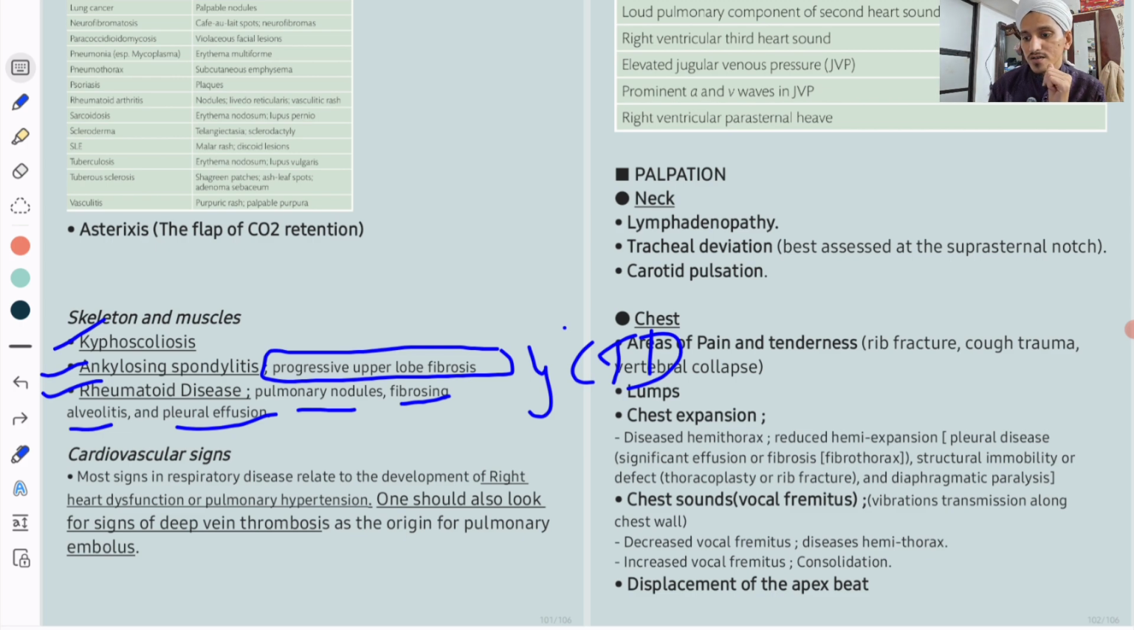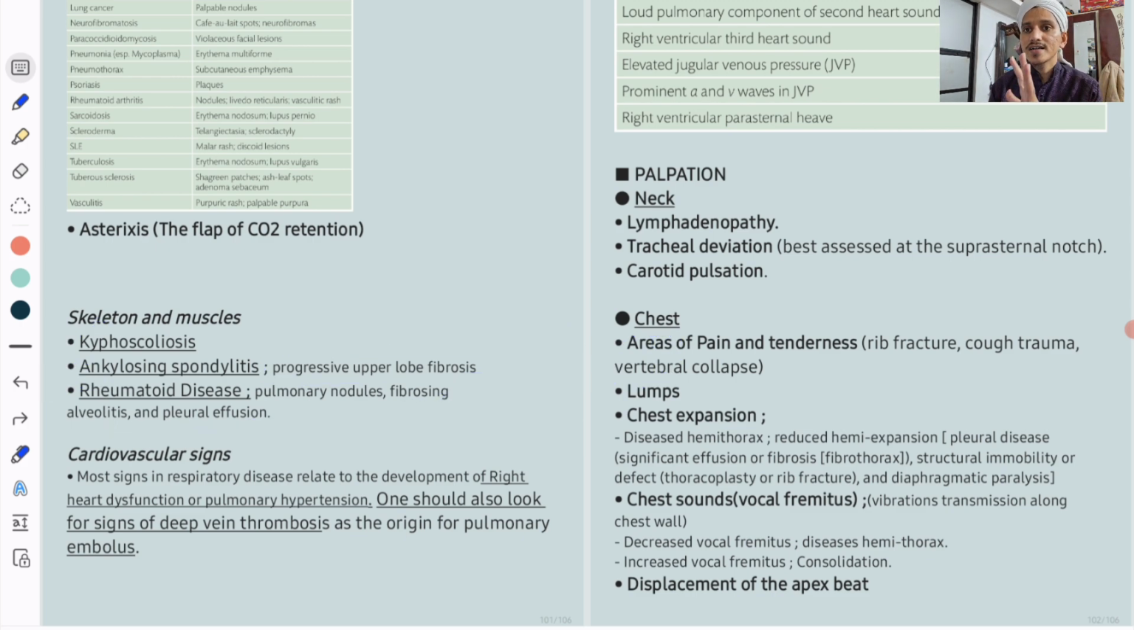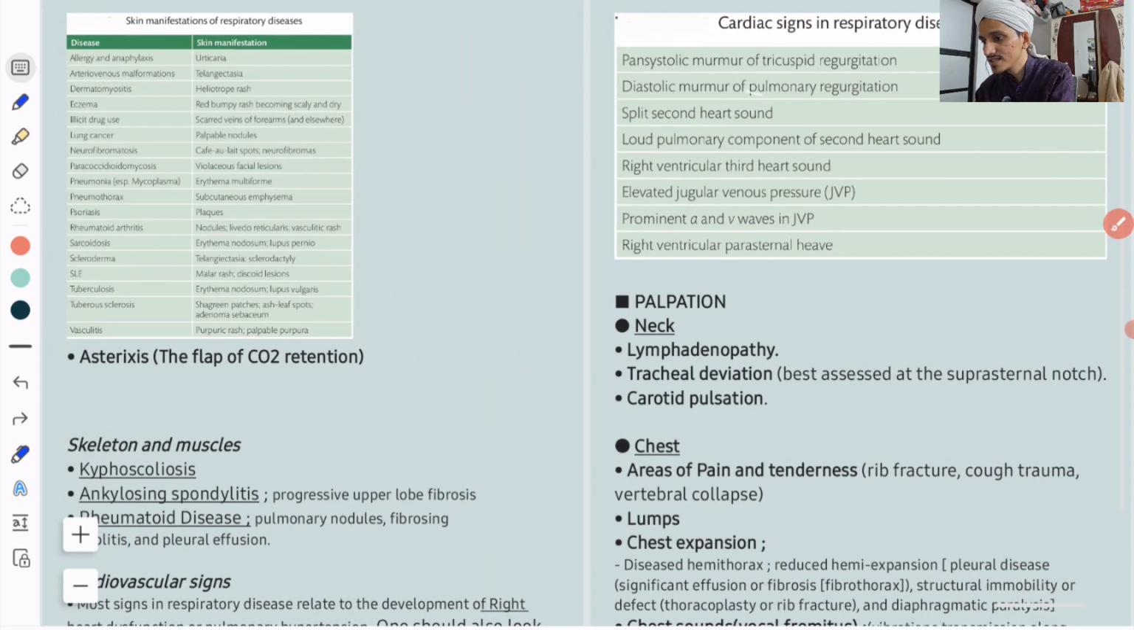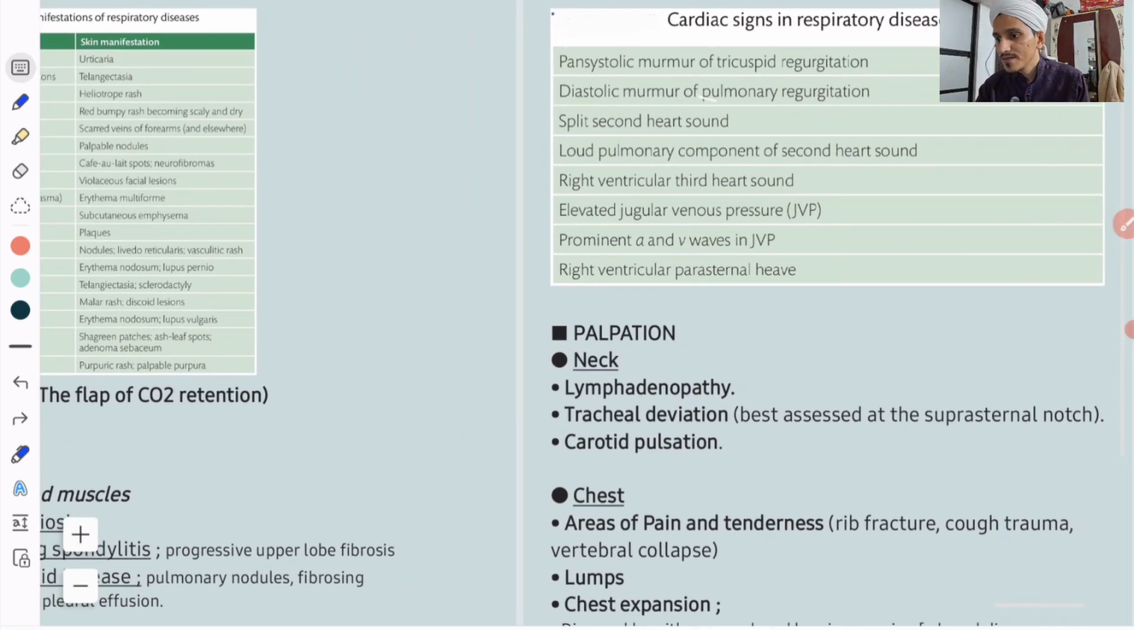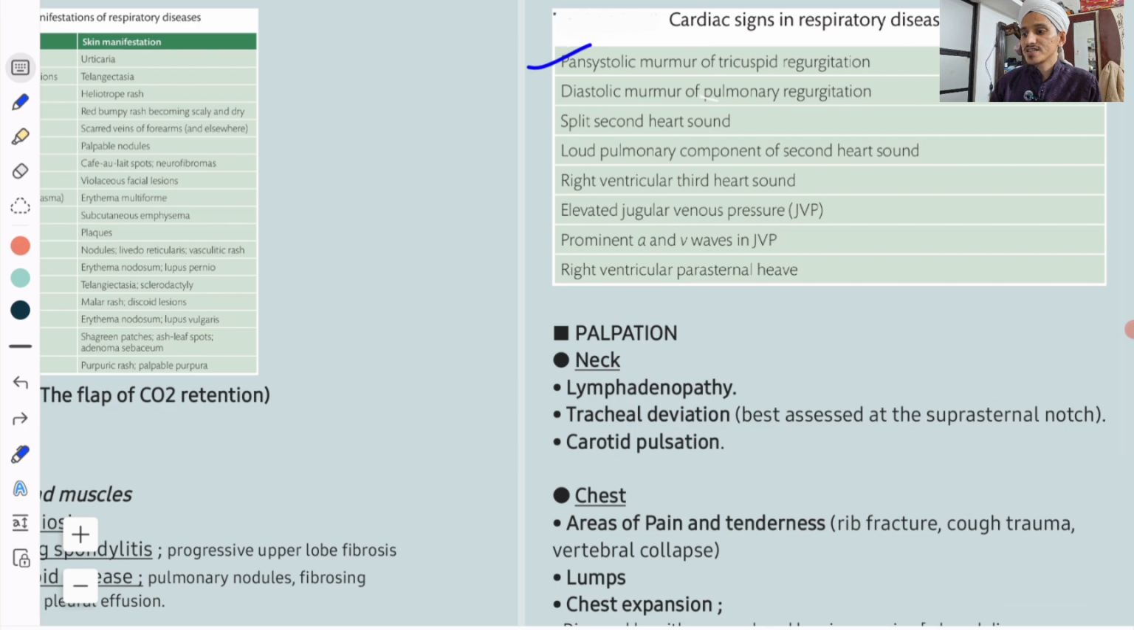So never ever miss cardiac examination in patients with respiratory disease. Cardiovascular signs: most signs in respiratory disease relate to the development of right heart dysfunction or pulmonary hypertension. One should also look for signs of deep venous thrombosis as the origin for pulmonary embolism. So always examine the limbs in a patient with chronic respiratory disorder. What are the cardiac signs which you can see in these patients? Pansystolic murmur of tricuspid regurgitation you can hear. Diastolic murmur of pulmonary regurgitation you can hear. These are all signs of pulmonary hypertension.